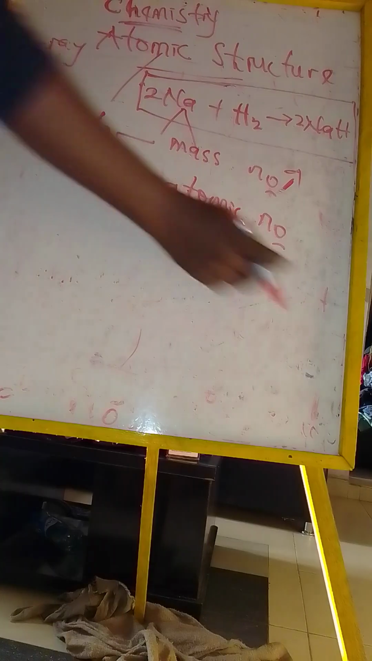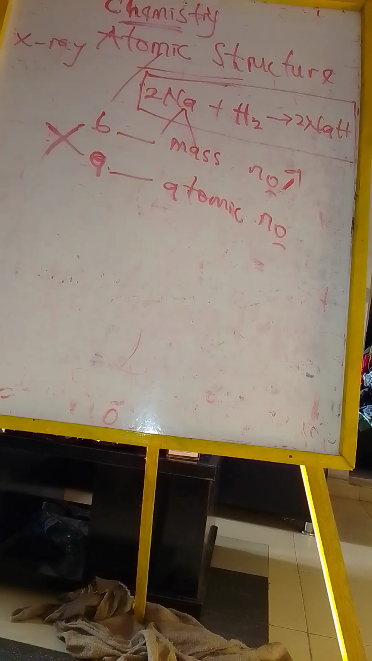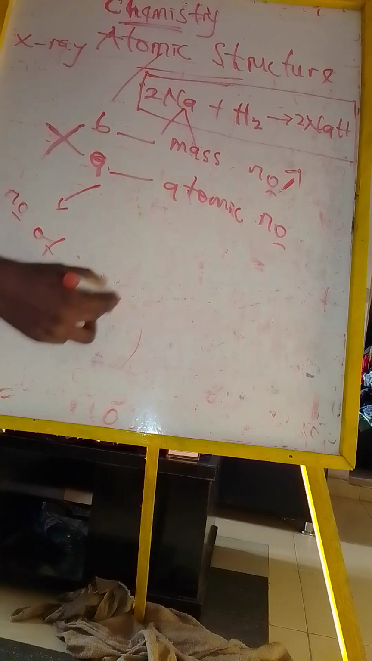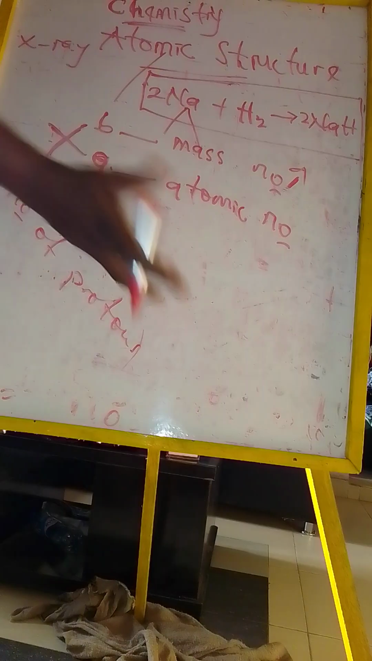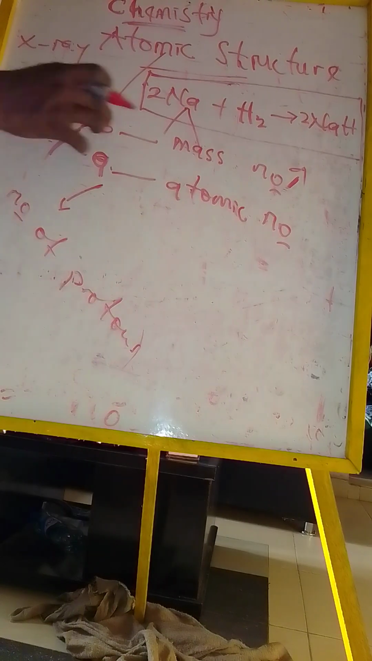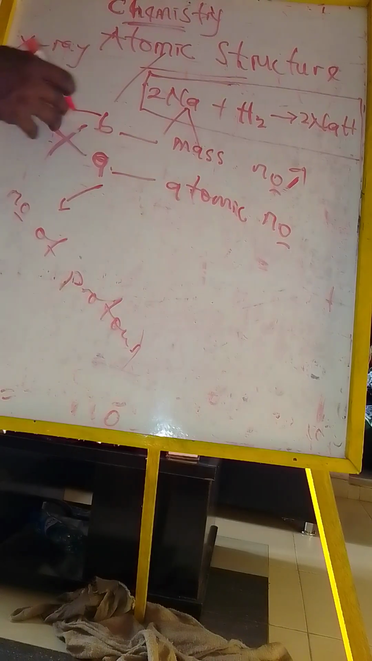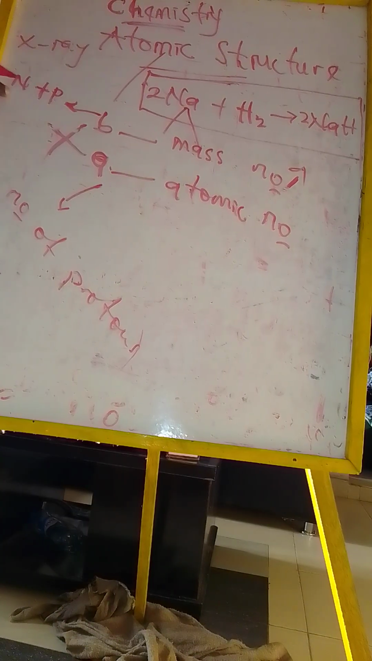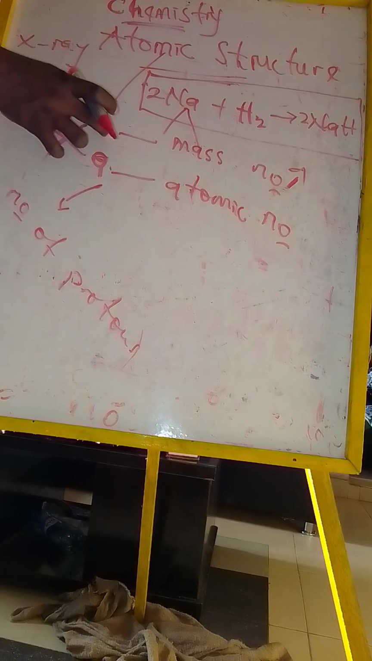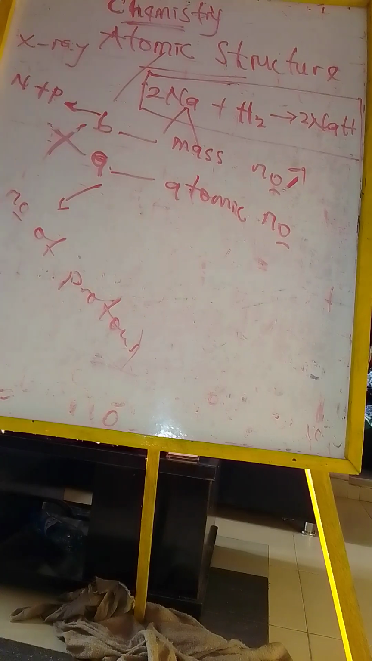Now here, the atomic number is the number of protons. Remember I told you before, protons are positively charged. The mass number is the number of neutrons plus protons. Neutron plus proton gives the mass number, while proton gives the atomic number.